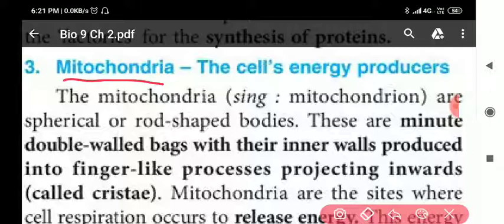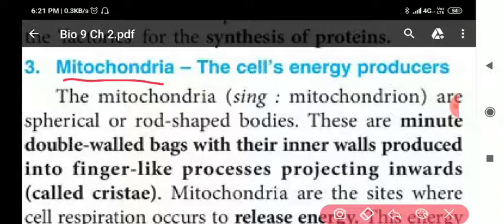The mitochondria are spherical or rod-shaped bodies. These are minute double-walled bags with their inner walls produced into finger-like processes projecting inward, called cristae.